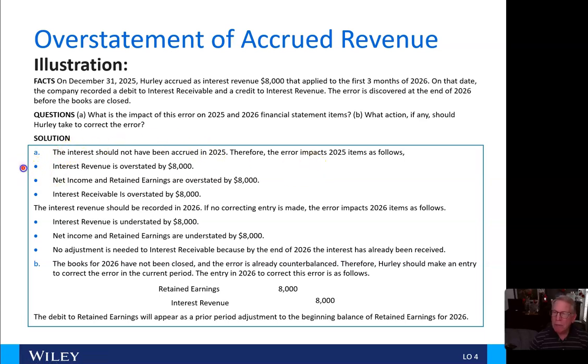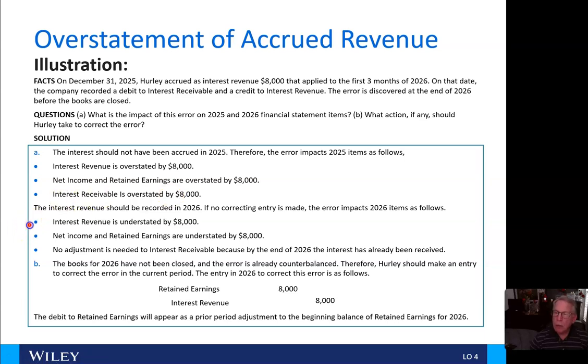And again, pretty obviously, interest revenue is overstated by $8,000. Number two, net income and retained earnings are overstated by $8,000. And number three, interest receivable is overstated by $8,000. The interest revenue should be recorded in 2026. If no correcting entry is made, the error impacts 2026 items as follows.